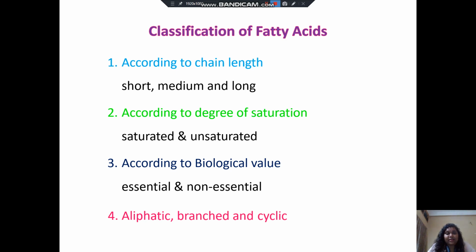So today I will be discussing the classification of fatty acids. The classification of fatty acids is done on four bases. First, according to chain length, that is short, medium, and long. Secondly, according to degree of saturation, that is saturated and unsaturated. Thirdly, according to the biological value, that is essential and non-essential. And fourthly, that is aliphatic, branched, and cyclic.